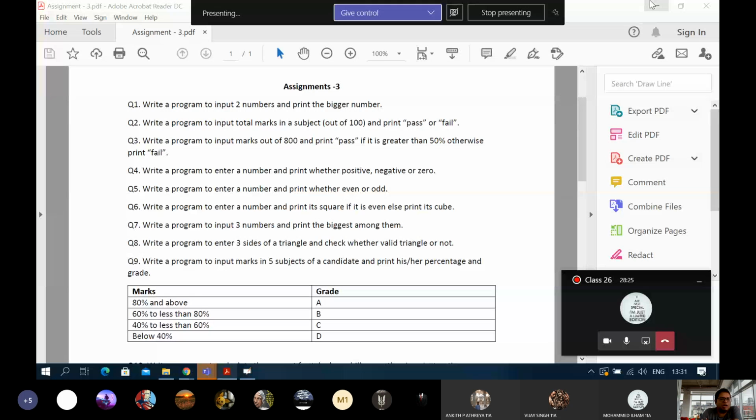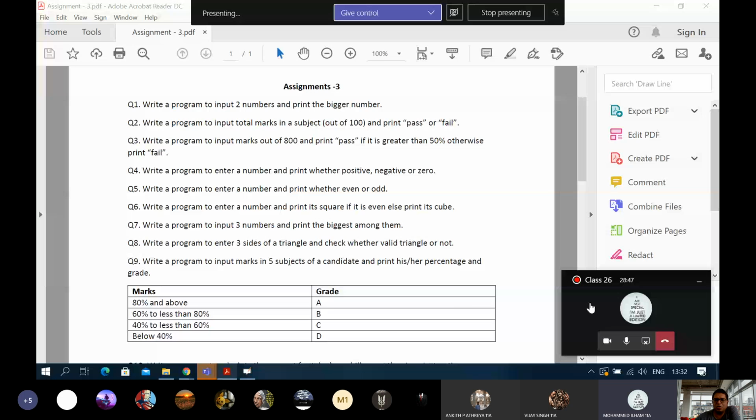So total maximum marks possible is 800 for any student. So we are going to ask here marks out of 800 and we are going to print pass if it is greater than 50% of the total marks, else we are going to print fail. That is, if the marks is more than 400 it is pass and if it is less than 400, fail.